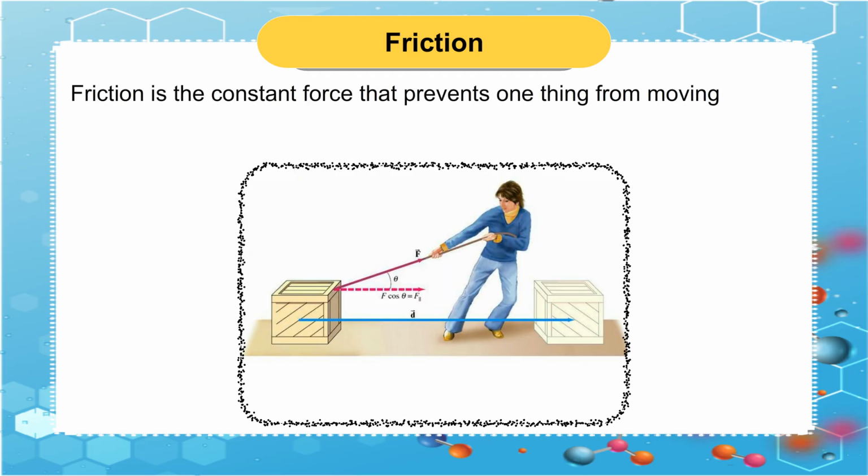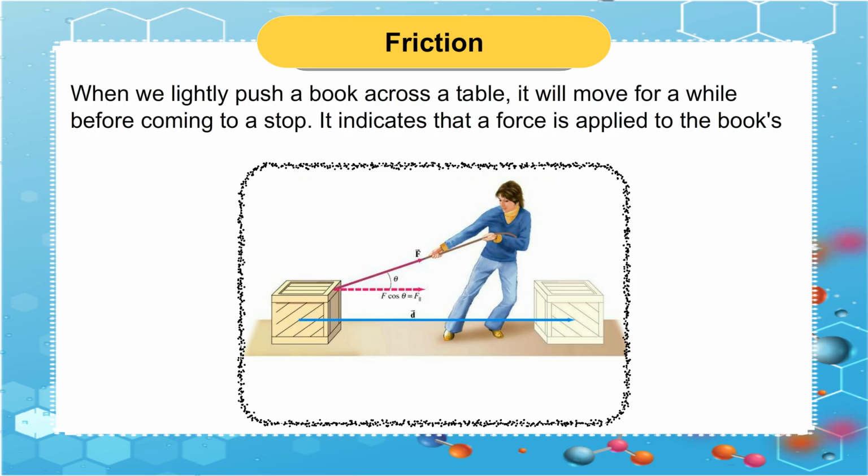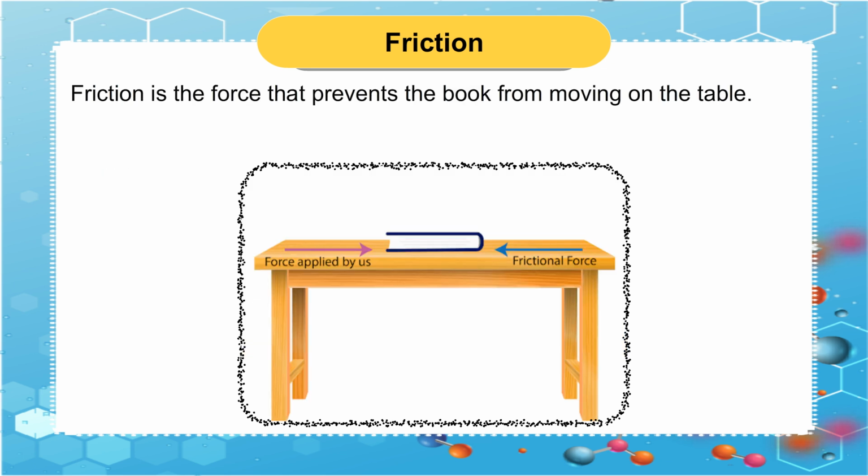Friction. Friction is the constant force that prevents one thing from moving relative to another that is in contact with it. When we lightly push a book across a table, it will move for a while before coming to a stop. It indicates that a force is applied to the book's surface by the table's surface that prevents the book from moving and causes it to halt. Friction is the force that prevents the book from moving on the table.